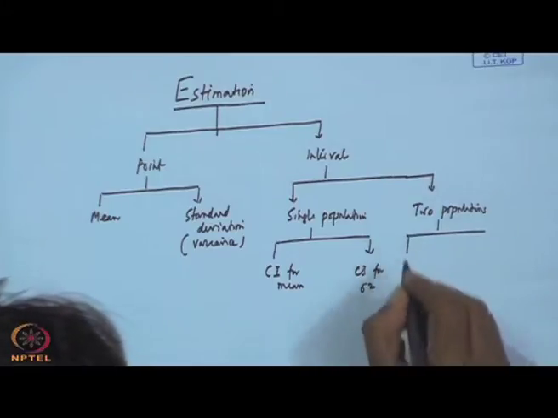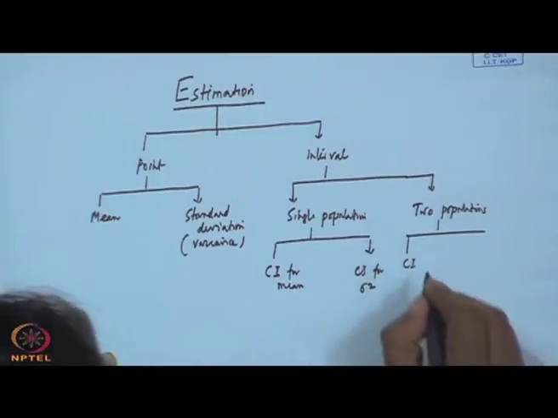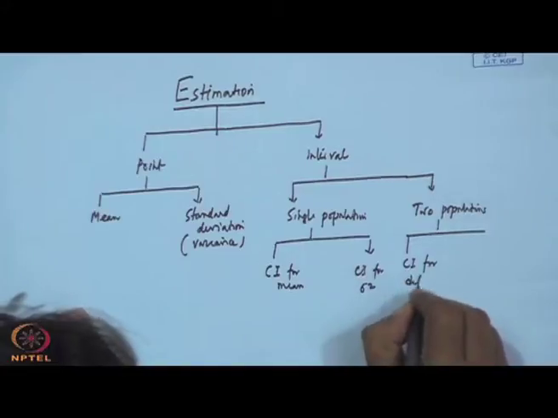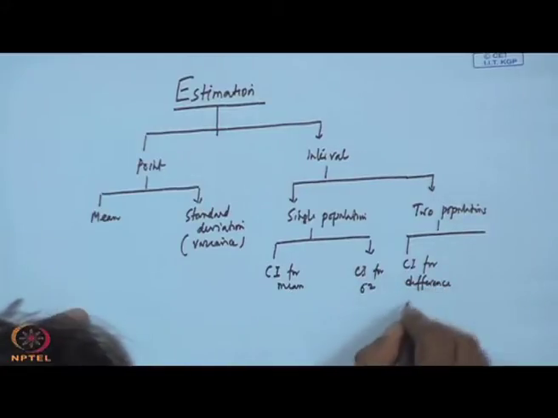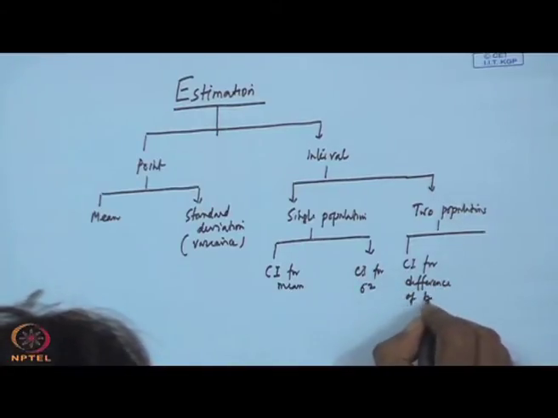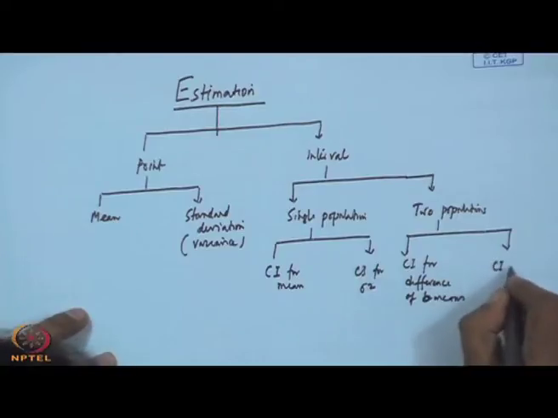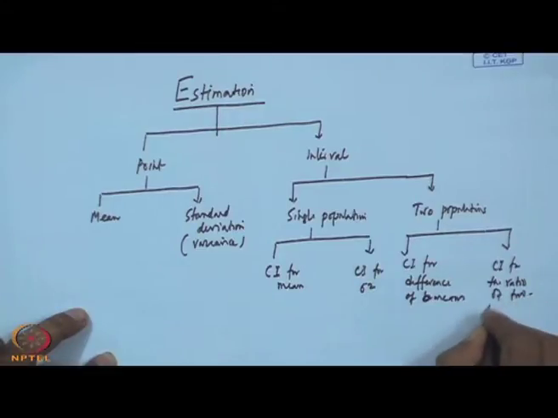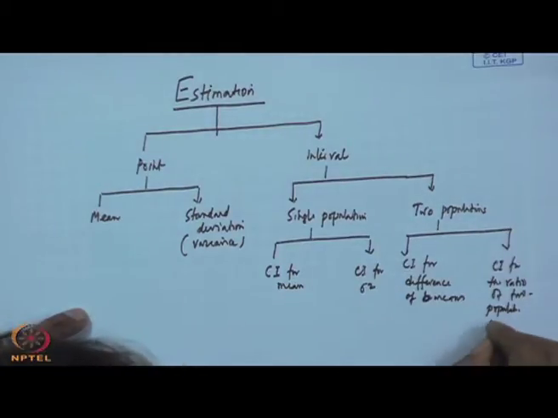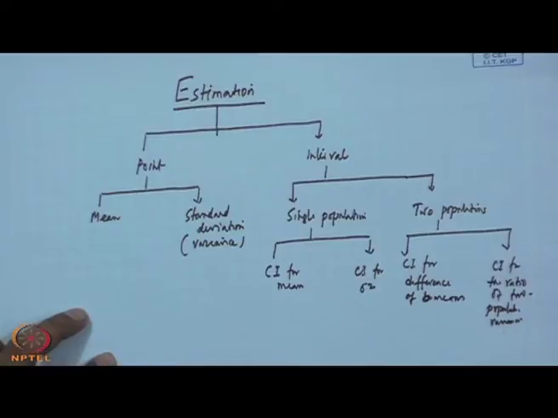Here also, CI or confidence interval for the difference of means between two populations, and confidence interval for the ratio of two population variances. Okay.